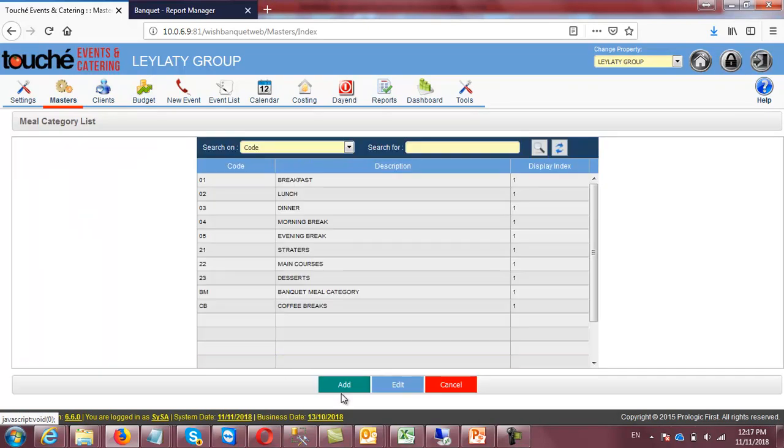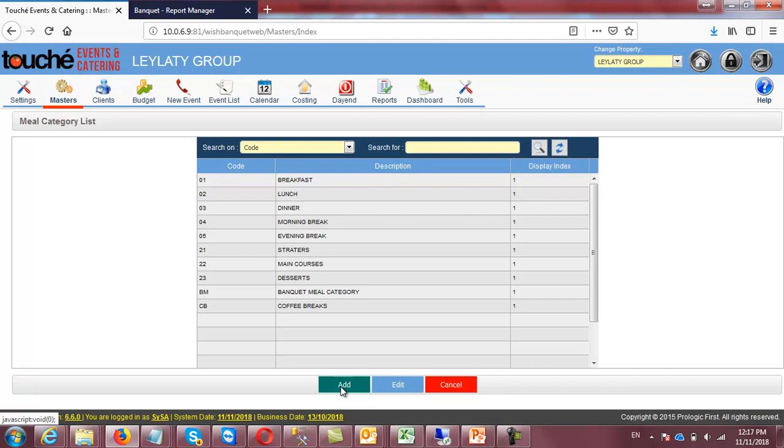When you go to the meal category, you can create the meal category. There are two types of meal category. One is standard, one is logical. The standard meal categories are like starters, main course, desserts. You are giving one package, and in one package you might have some starters, some main course, some desserts. And for some events, for example one conference or official corporate meetings, when you are maintaining meetings and conferences, we define it as a logical meal category.